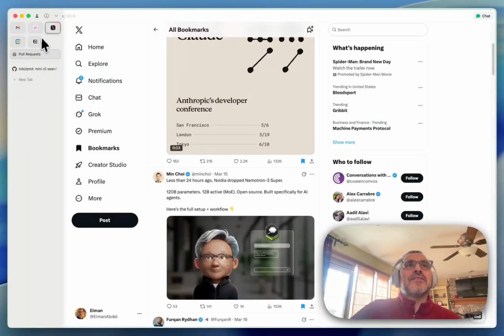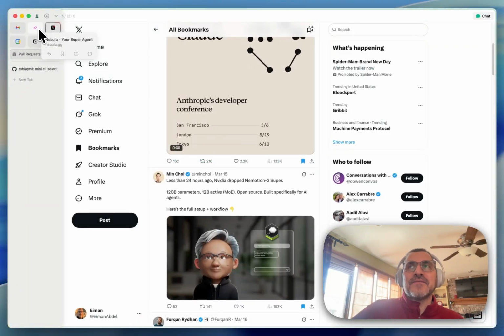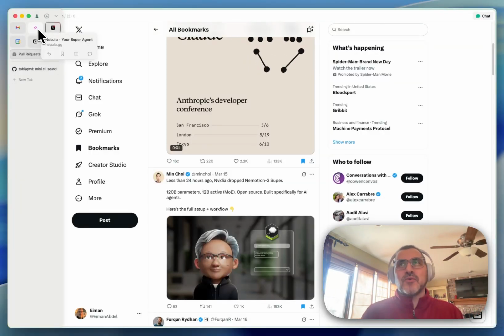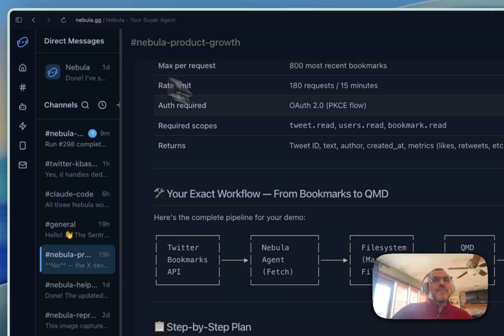But then I thought, oh, you know what would be cool? What if I had an AI agent that had access to the whole corpus of all the tweets I've bookmarked, and I could do semantic searches on it? So show me all bookmarked tweets that have to do with OpenClaw or have to do with AI agents or any other subject or author of those tweets, and be able to use that then as a knowledge base. And so that's what I wanted to walk everyone through here on Nebula.